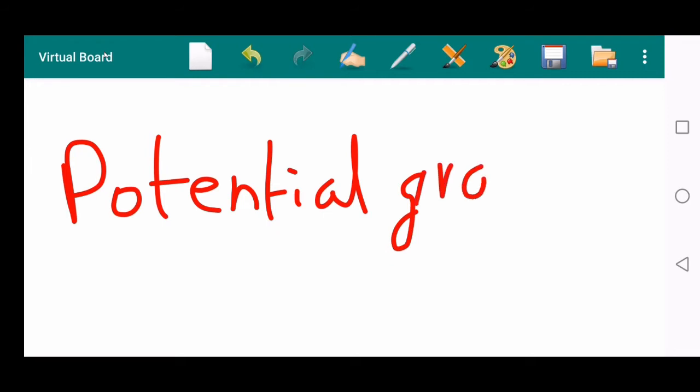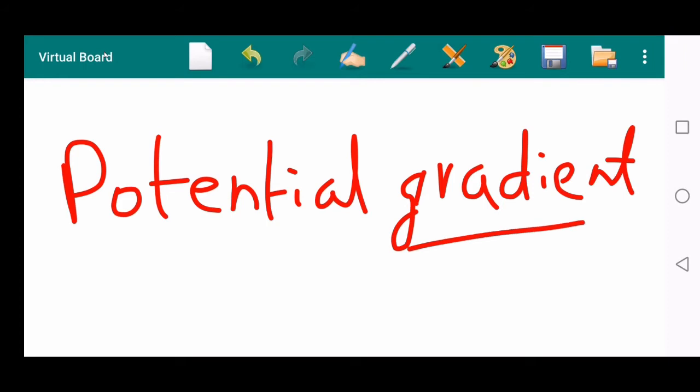If you see the word gradient, then you have to know that those types of physical quantities are vector quantities. So potential gradient, and any physical quantity having the word gradient, if this word gradient is present, then that is surely a vector quantity. So potential gradient is also a vector quantity.